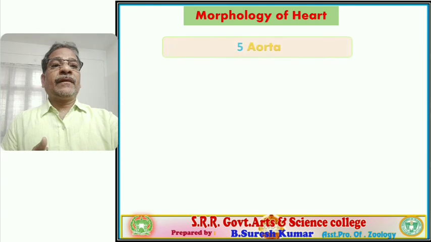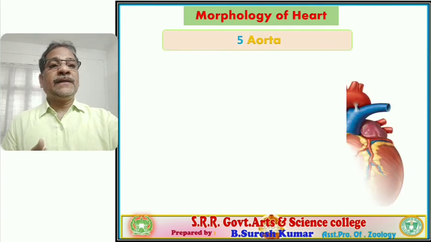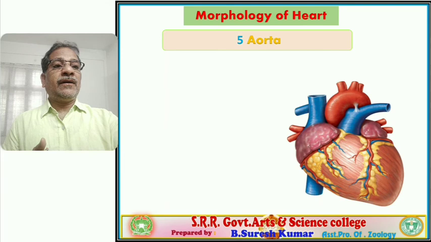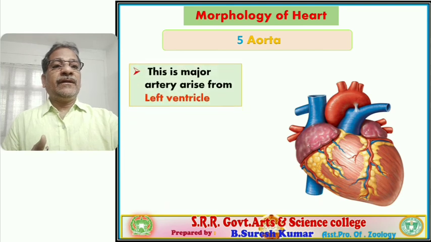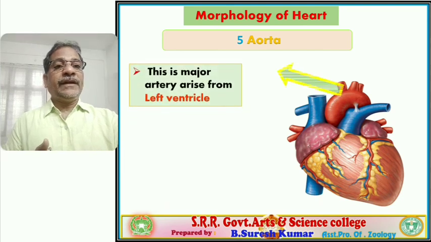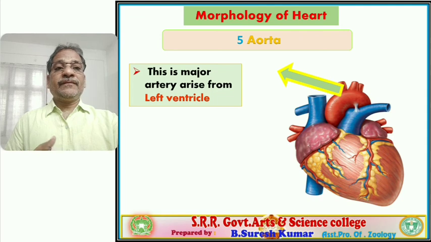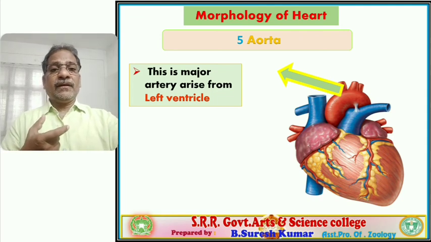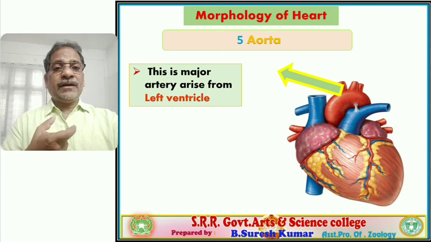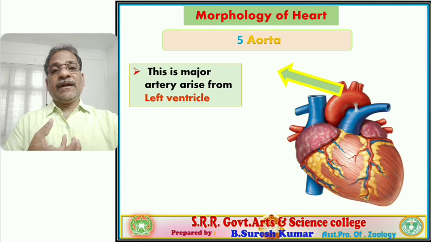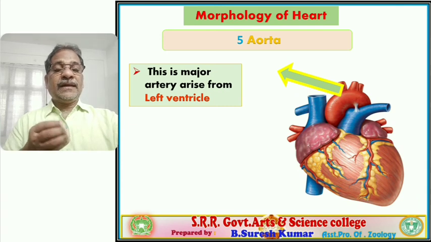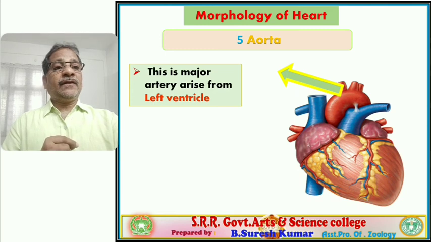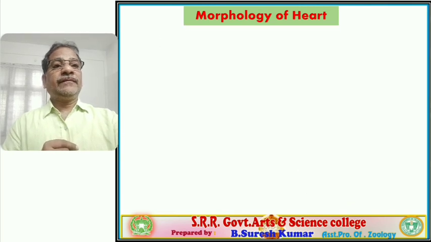And next, aorta. It is a major artery that arises from the left ventricle. You observe this visual. So the aorta splits. The aorta mainly collects oxygenated blood from the heart and pumps that blood to the body parts. Followed? Right.